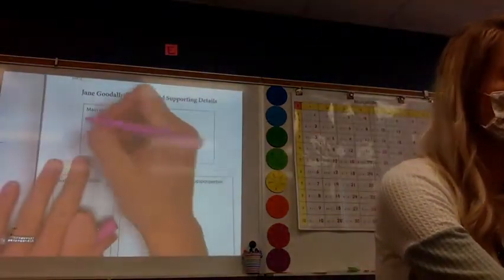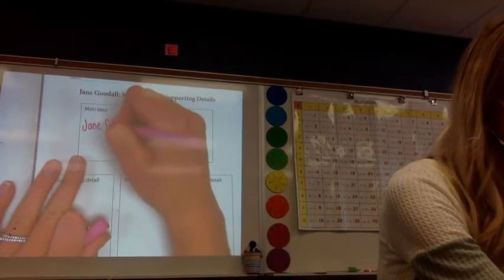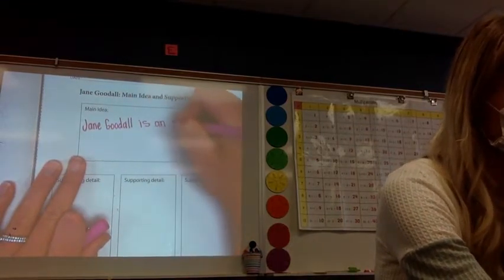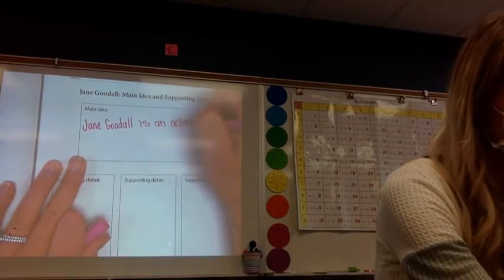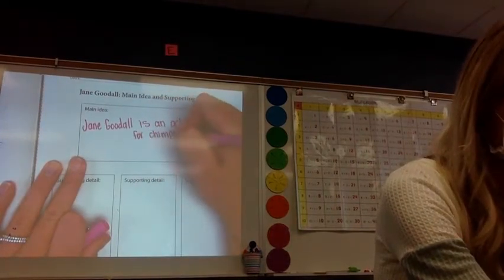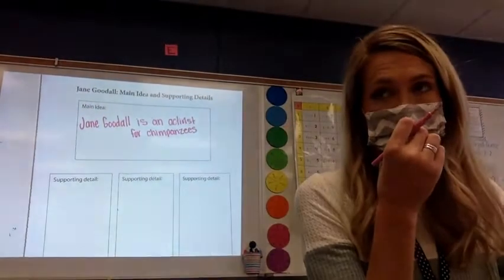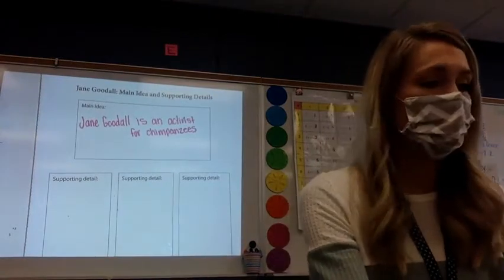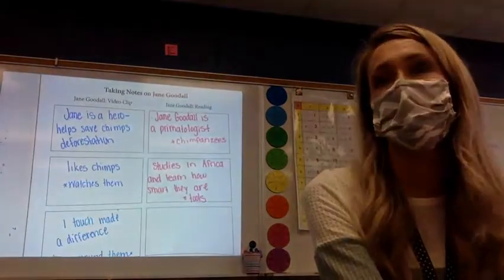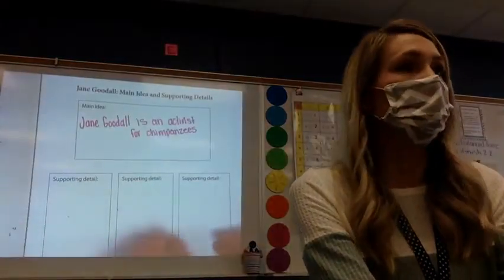Okay, so our main idea is Jane Goodall is an activist. She is an activist for chimpanzees. So you can go back to the page right before it and find that information. What supports that she was, in fact, an activist for chimpanzees? What evidence did we take from our reading and put in our supporting details?